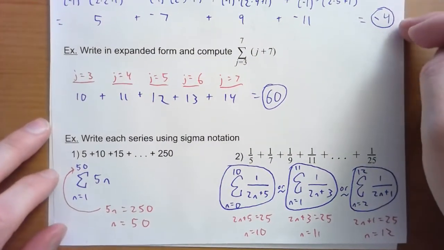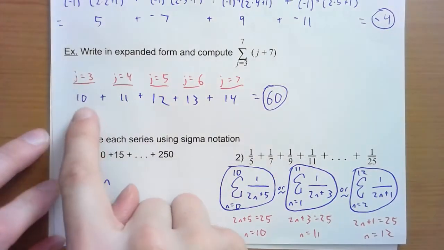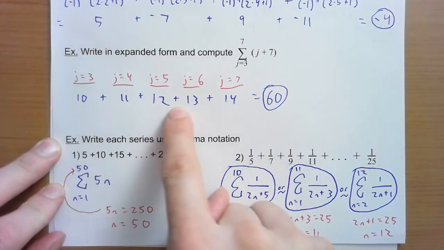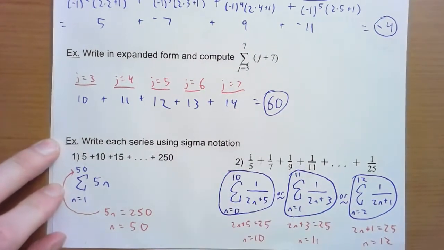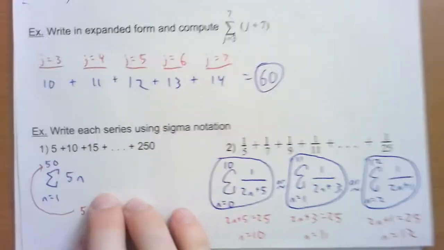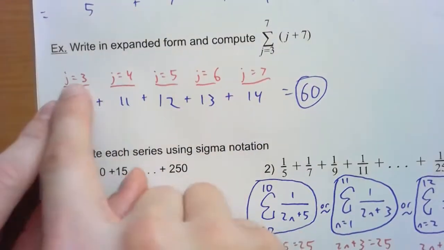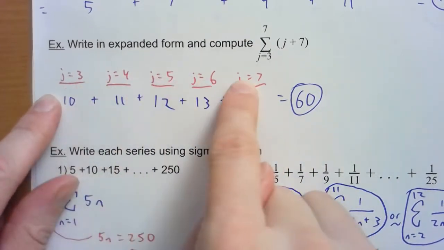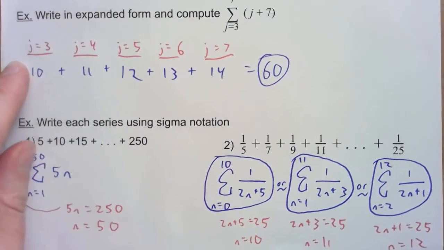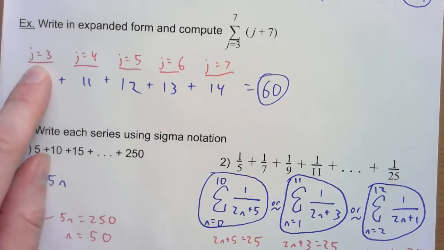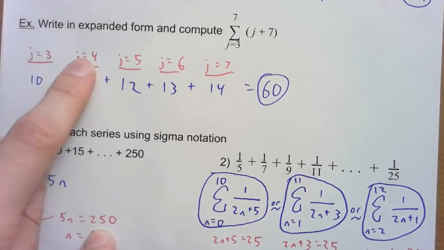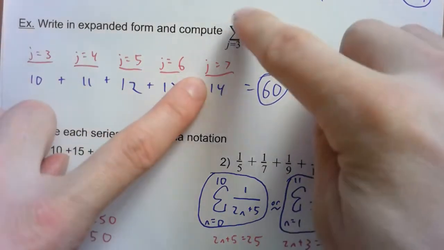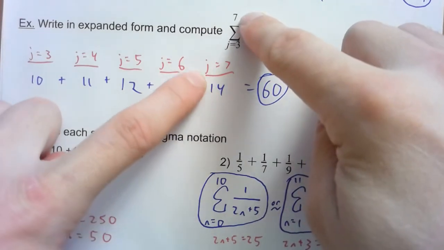Right, and here are the answers here. So this one should have been 10 plus 11 plus 12 plus 13 plus 14, which should have given you 60. So again, you don't have to write this, by the way. I don't need to see this in your work. This is just to show everybody how it works. But we started at 3, plugged in 3, plugged in 4, plugged in 5, plugged in 6, and then the 7 tells us to stop at plugging in 7.